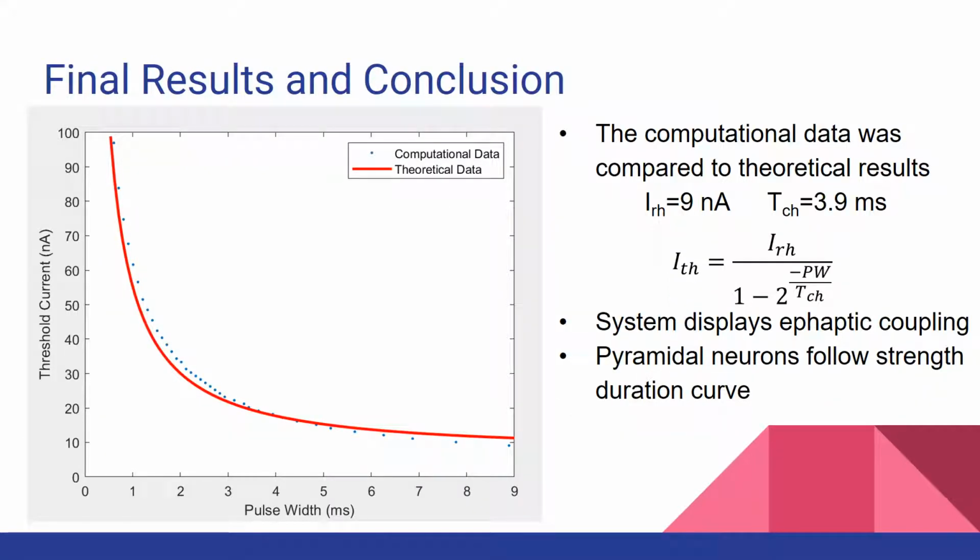Here we have the final results of the code. The computational results are shown as blue dots and are compared to some theoretical data in red. To get the theoretical data, the Rheobase current, IRH, was found to be 9 nanoamps, and the Chronaxie pulse width, TCH, was found to be 3.9 milliseconds. And using the equation shown, the theoretical curve was produced. As you can see, the computational data follows the theoretical curve closely, showing that ephaptic coupling of pyramidal neurons follows the strength duration curve, similar to normal synaptic coupling.